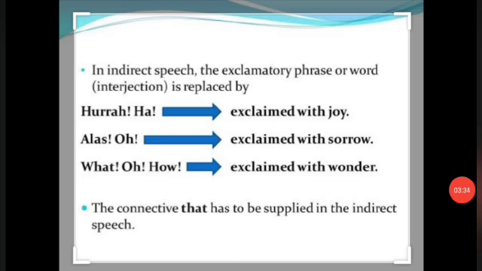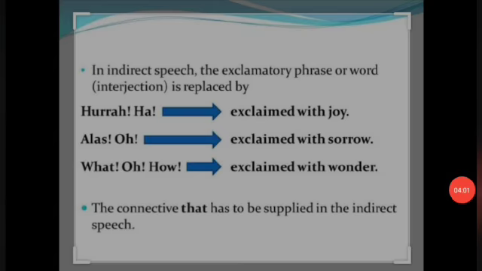So always remember, in indirect speech, the exclamatory phrases or words are replaced. Like hooray or ha are replaced with exclaim with joy, because it is a feeling of happiness. Alas or oh are replaced with exclaim with sorrow. What, oh, how express some surprise or wonder, so exclaim with wonder. They are connected with the word that. So hope it is clear how to change the exclamatory sentences also into indirect speech.